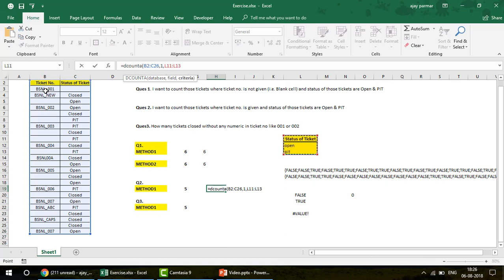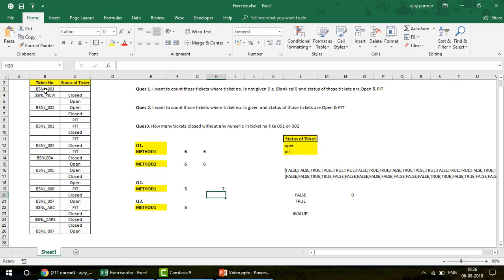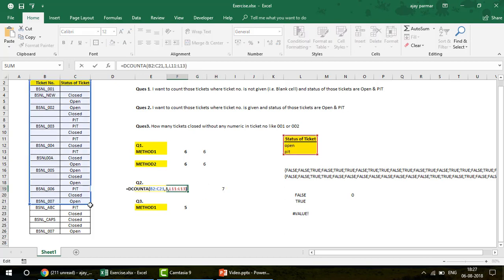That's it, guys. You don't have to do anything, just press enter, and now you see that I have got my 7 here, right? Now this was coming as 5 because when I was doing this formula, my data was not prepared, and my data was only till 21 rows. So if I expand this now, I think the answer should come the same. Yeah, there we go. So we can quickly check that.